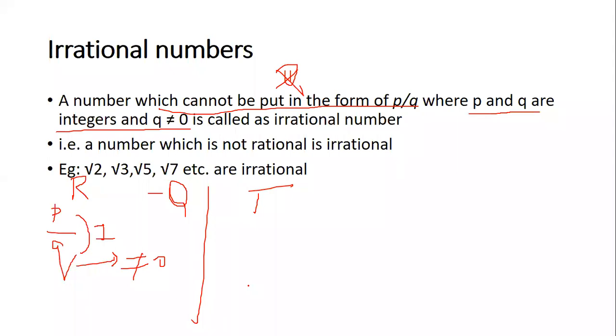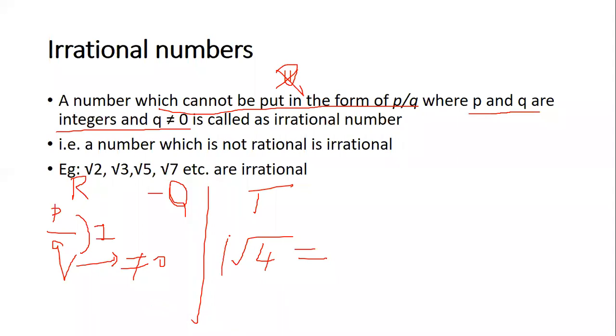Okay, I'll repeat it once again. If any number is not in the form of P by Q, then it is called as irrational numbers. Example, easy example for you to understand. Square root of 4. What is the answer? 2. Correct?